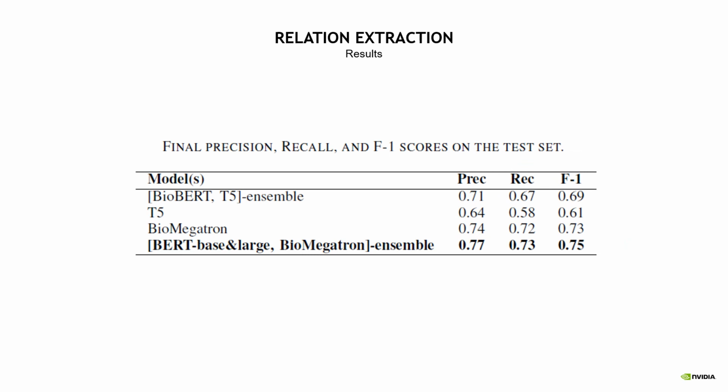And here are our final results on our test set. Our best model was an ensemble of our baseline models, but we think that the text-to-text approach still shows some promise, and there are still more experiments to be done.